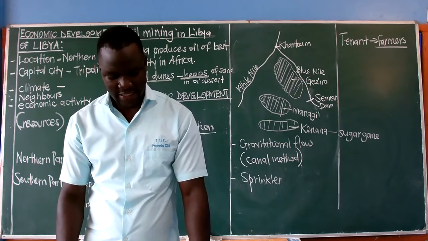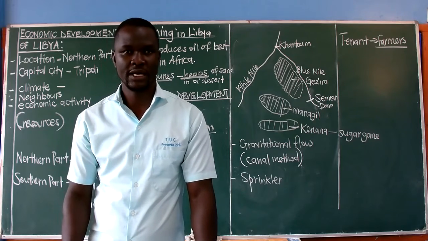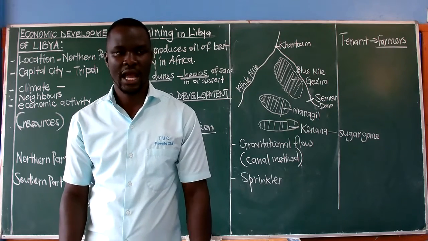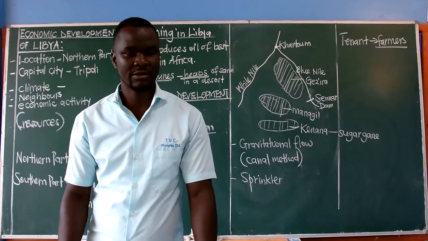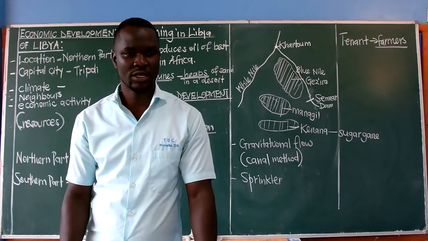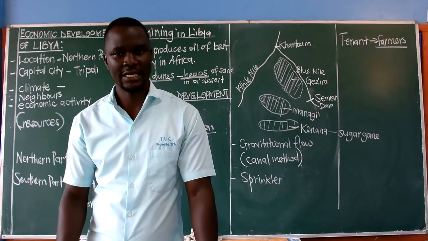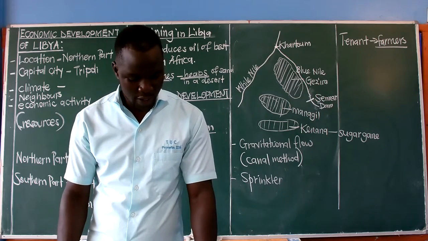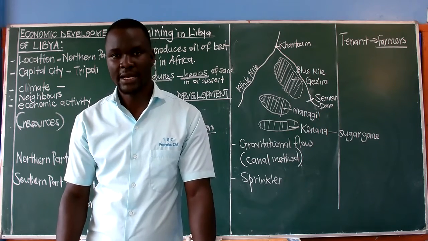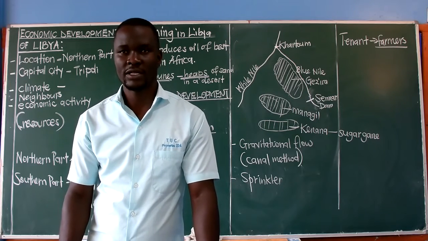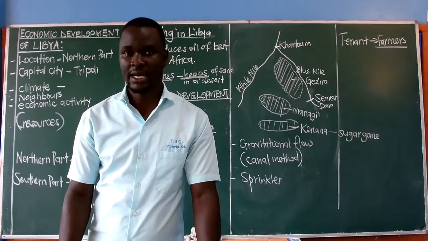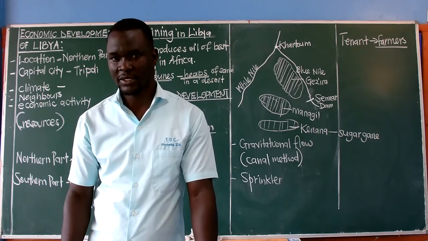Next, when we meet, we shall be looking at the Nile Valley countries. I was drawing River Nile flowing. Next time we shall be talking much about River Nile. That is what will take us to what we call Nile Valley countries. For now, we have ended on Sudan. Remember, we are still having other countries to talk about. We have only discussed Libya and Sudan in this very particular lesson.